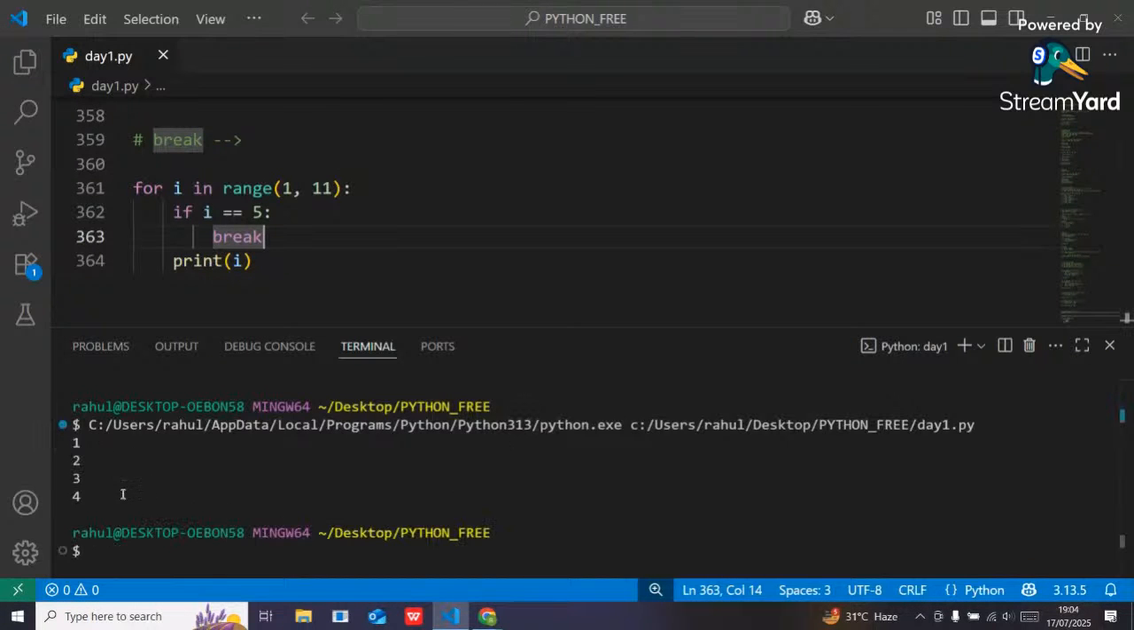See, 1, 2, 3, 4 have been printed, but when the value of i was 5, it went inside that condition and checked it. Yes, the condition was satisfied, so it executed the break keyword. Whenever the Python interpreter executes the break keyword, it goes outside the loop and never comes back inside the loop. Got it, people? That is the break keyword.